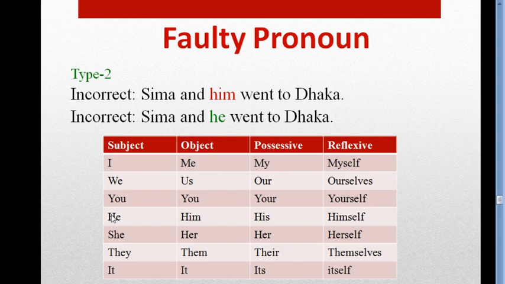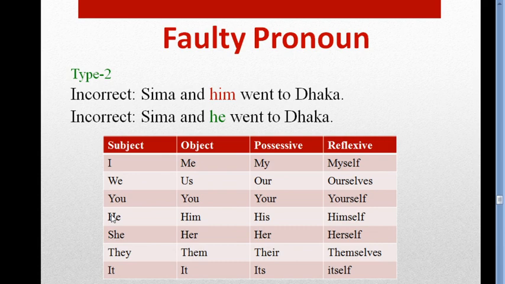So look at the box. I, the objective form of I is me, possessive form my, reflexive form myself. We, us, our, ourselves. You, your, yourselves. He, him, his, himself. She, her, herself. They, them, their, themselves. It, its, itself.